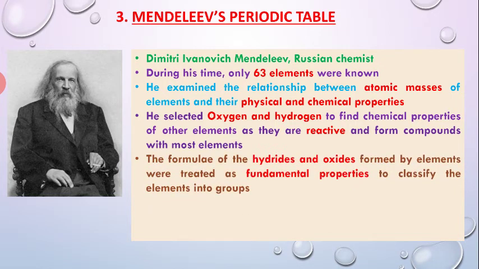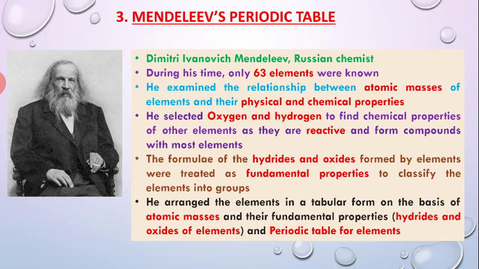The formulas of the hydrides and oxides formed by an element were treated as the fundamental properties to classify the elements into groups. He arranged the elements in a tabular form on the basis of atomic mass as well as the fundamental properties, especially the hydride and oxide of the element. And after this, he made a periodic table of the elements.